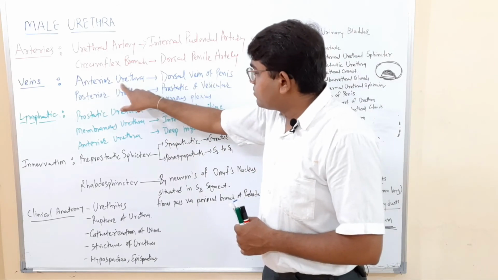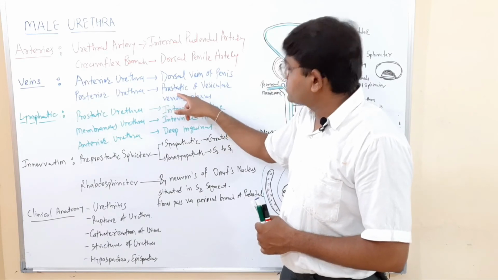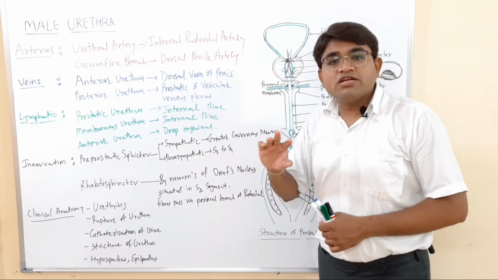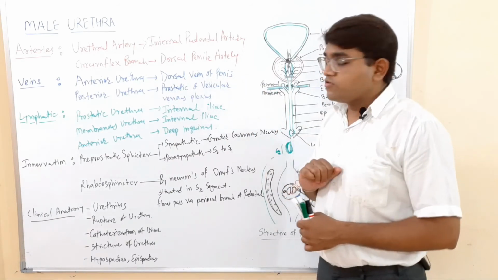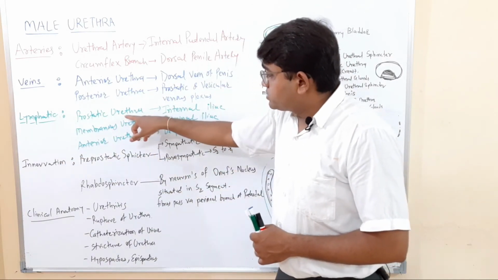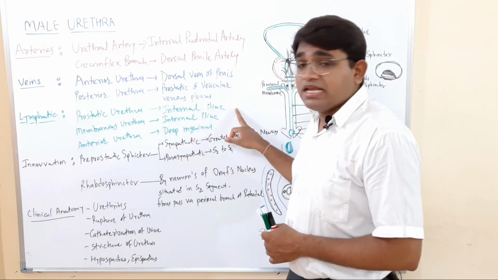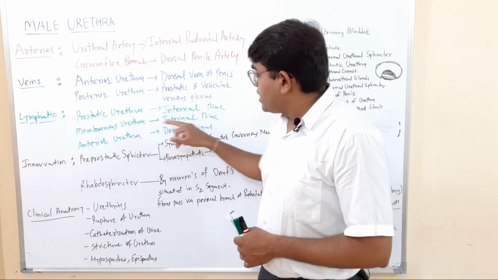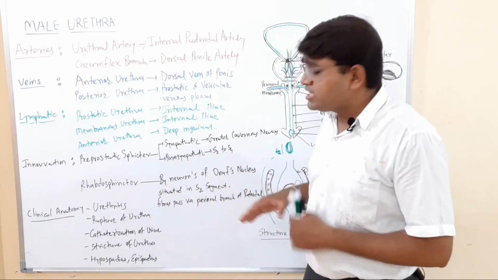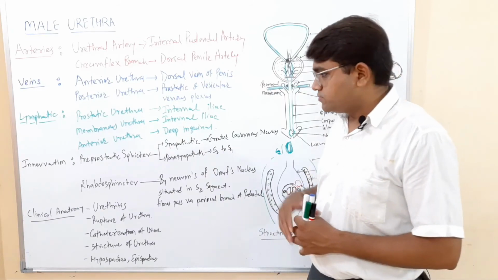Then the veins. The anterior urethral part is drained by the dorsal vein of the penis, and the posterior urethral part by the prostatic and vesical venous plexuses. Both of these veins finally drain into the internal iliac veins. Then lymphatics. The prostatic urethra finally drains into the internal iliac lymph nodes, and the membranous urethra into the internal iliac lymph nodes, but the anterior urethra is drained along with the glans penis into the deep inguinal lymph nodes.